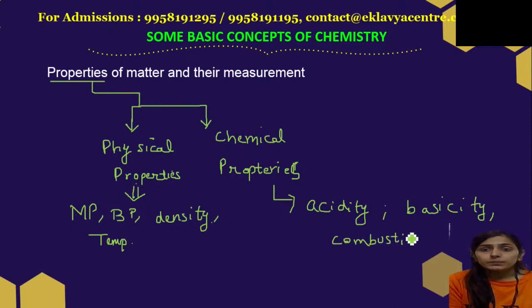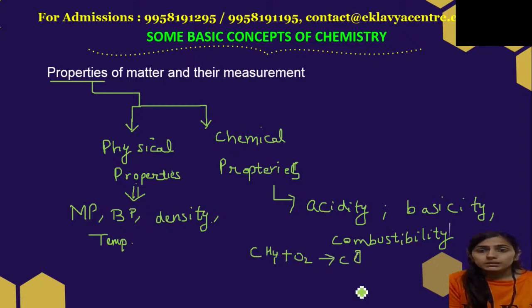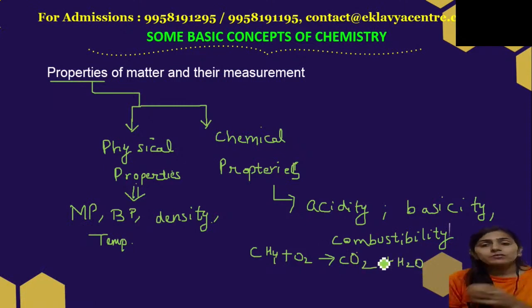We know, if I talk about the combustion of methane, a very famous example, it takes place in the presence of oxygen, and this methane gas will be converted into CO2 gas plus water. So basically from methane gas we have obtained carbon dioxide gas and water. So the actual identity of methane gas has been lost. So these are the properties of matter.